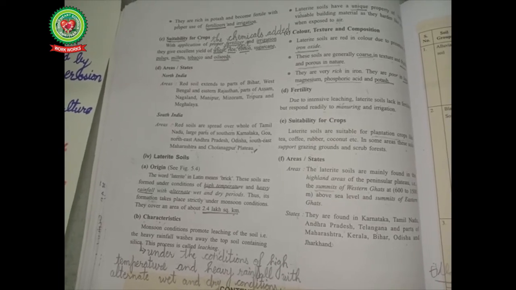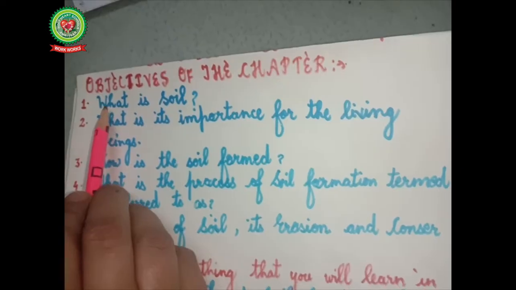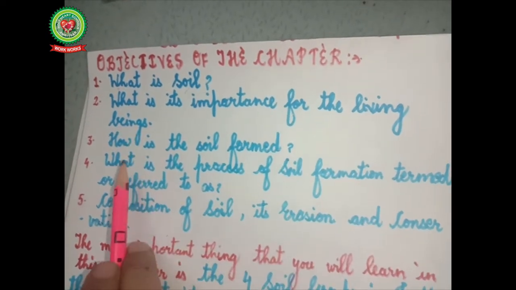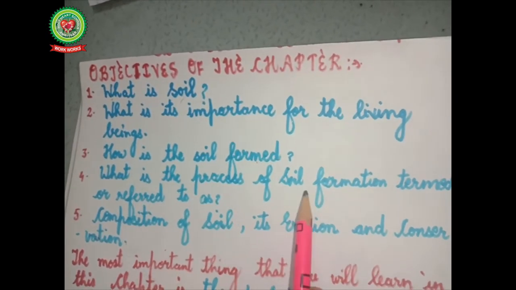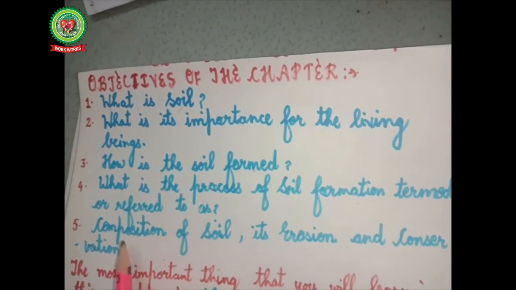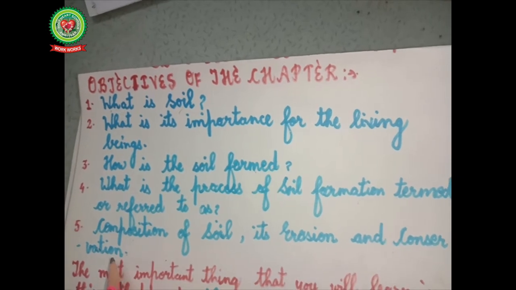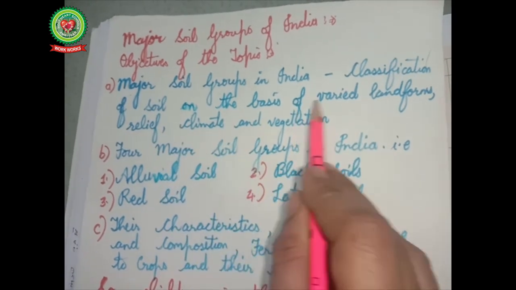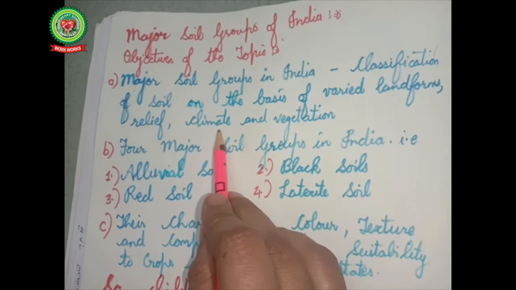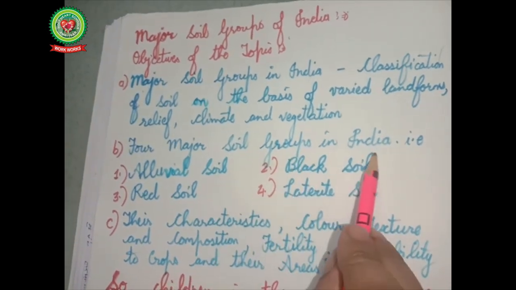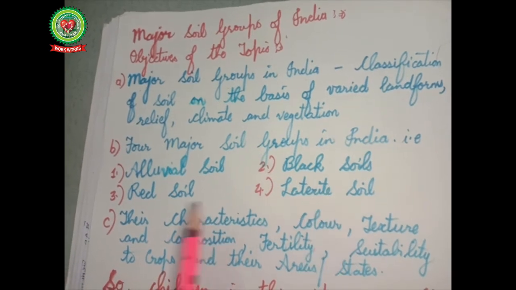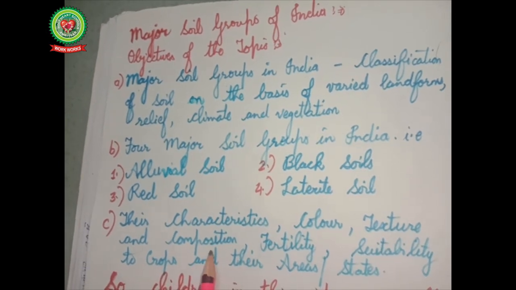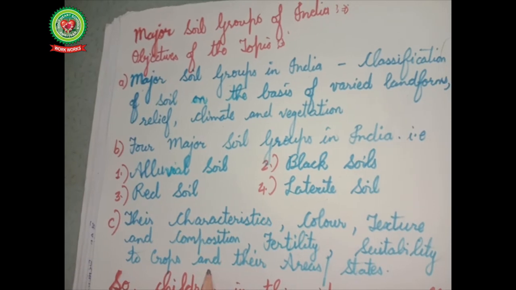At the end, the objectives of starting this chapter was to know what is soil, what is its importance for the living beings, how is the soil formed, what is the process of soil formation, termed or referred to as composition of soil, its erosion and conservation, major soil groups in India, classification of soil on the basis of varied landforms, relief, climate, vegetation, 4 major soil groups in India, that is alluvial soils, black soils, red soil, laterite soil, their characteristics, color, texture, composition, fertility, suitability to the crops and their areas and states.